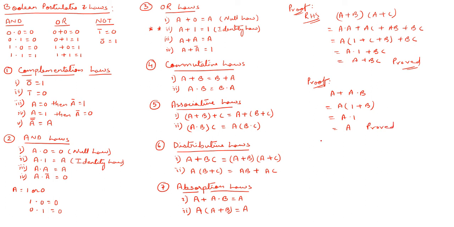Okay, coming to the second one, if I take a into (a + b), if I look into this part, what exactly I'm finding is a into (a + b). If I'm taking this, then I'm multiplying: a dot a plus a dot b. Again I'm taking a common from here, so it is coming as a(1 + b), so it is nothing but a dot 1. Again the same identity of OR, so it is a. Okay, so this is also proved.